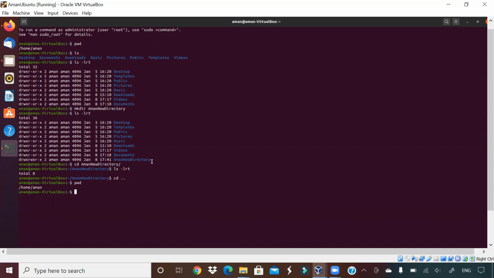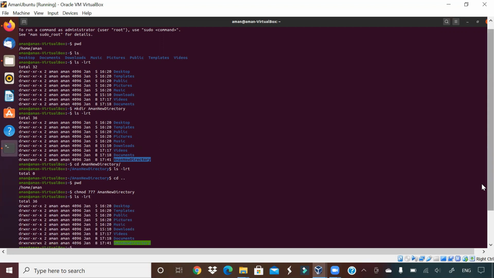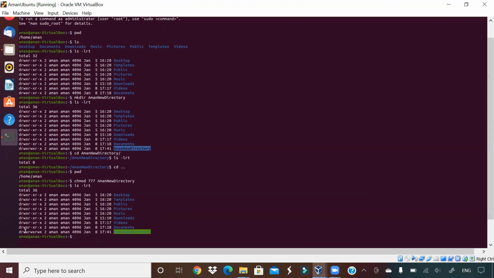What I want is for someone else to be able to create a file in the directory tomorrow. How I can do that is chmod, change mode, 777, which is the highest mode of permission that I'm giving on this directory. I'm just copying and pasting. Now this command ran. When I do ls -lrt, you will see that this blank will be gone. As you can see here, guys, there is no blank. So rwx means anyone can read, write, and execute in this particular directory.